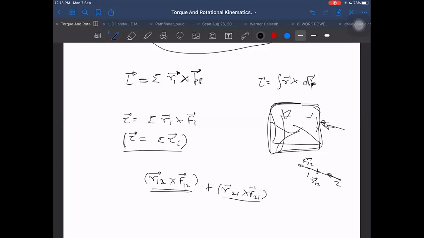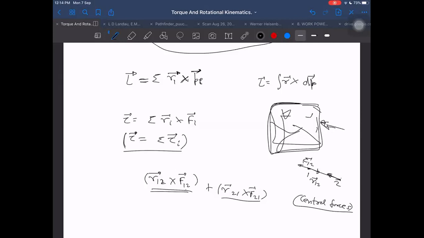So such forces, which are acting along the line joining two particles, we call central forces, which are along the line joining the particles. And for the central forces, the net internal torque will become 0. Then the torque will be only the external torque. And then I can say that external torque is equal to the net rate of change of angular momentum of the system of particles. Is it clear?